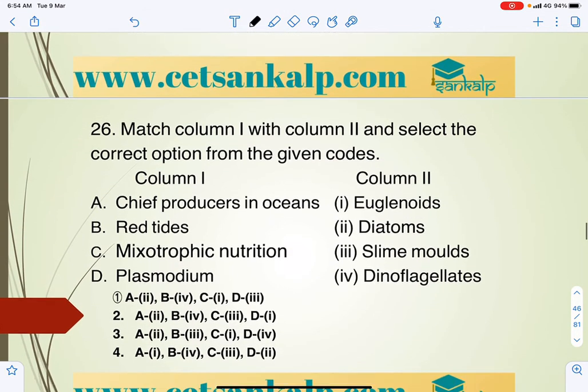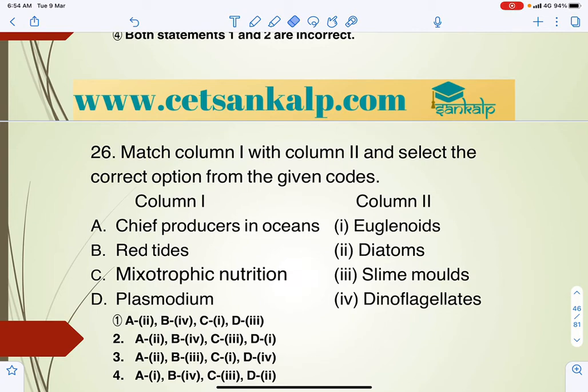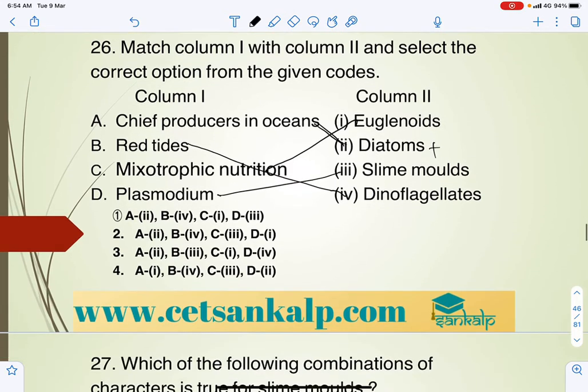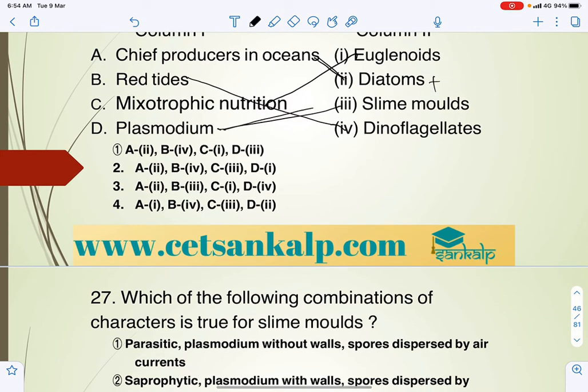Next question. Match the following. Chief producers of oceans, we know that generally that is diatoms, which come under chrysophytes, along with desmids. Red tides are formed by dinoflagellates. Mixotrophic nutrition is euglenoids. And plasmodium, which comes under cellular aggregation during unfavorable conditions, is slime molds. So the answer is A2, B4, C1, D3. So A is the answer.